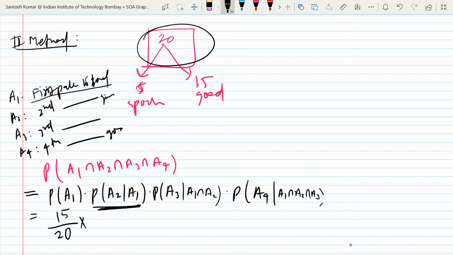A2 given A1. So A2 given A1 means, what is the probability that second packet will be good, given that the first packet was good. So now when you are drawing the second packet, the first one was already good and it is taken out. It is not replaced, so it is taken out. So what is the chance of this? Can anyone tell me? A2 given A1.